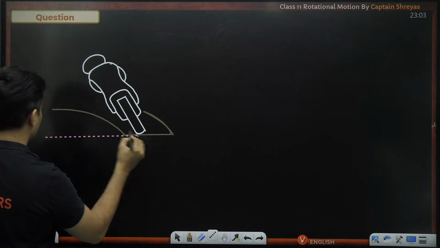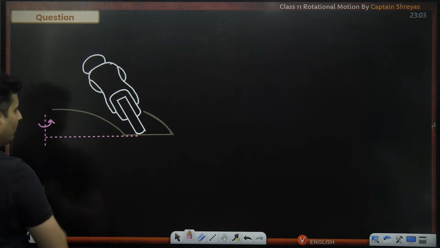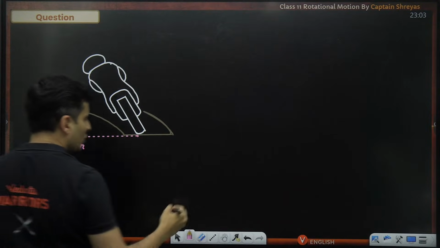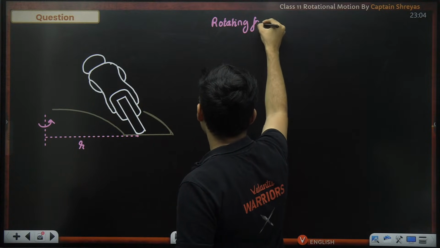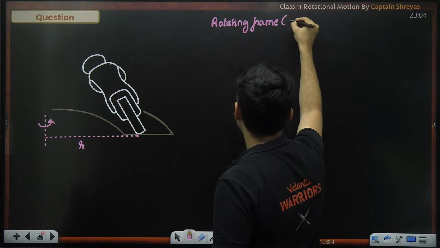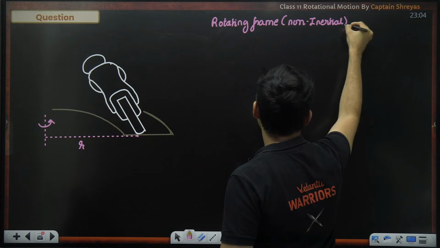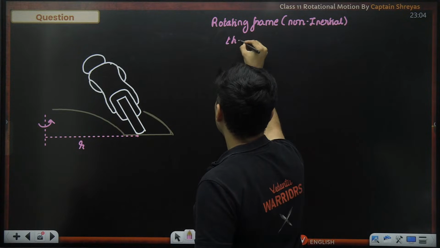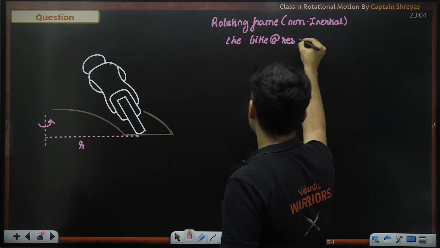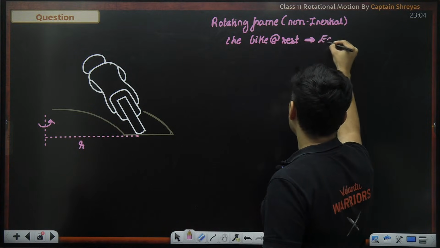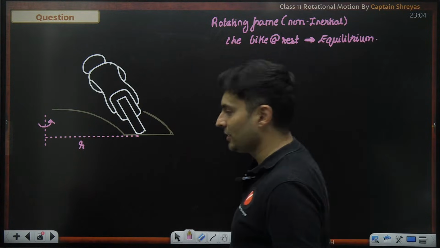Okay. So this is my frame, which is co-rotating with the bike. This is at distance r. In the rotating frame, by the way, any such rotating frame is a non-inertial frame from circular motion. The bike is going to be at rest. That means it will be in equilibrium. So all the forces must cancel out each other.